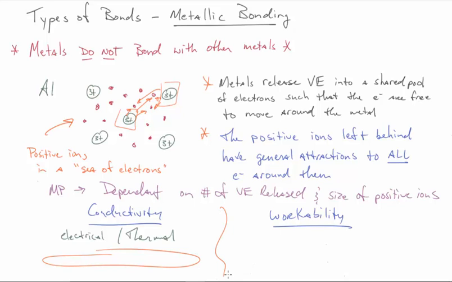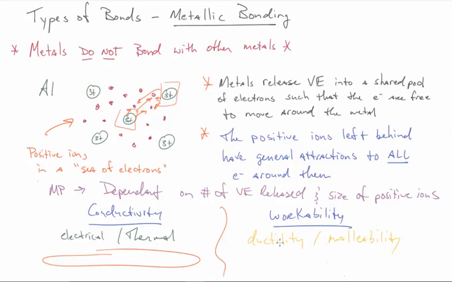So my workability, this has to do with the property because of those positive ions are there and there's no directional attraction or bond, is that I can actually just shove them around. I can physically push these around. Now, the two words that you'll want to be familiar with is ductility and malleability. All right, ductility is the ability for me to draw these metals into a wire shape, and malleability is my ability to actually work it, to beat it into a flat sheet, right?